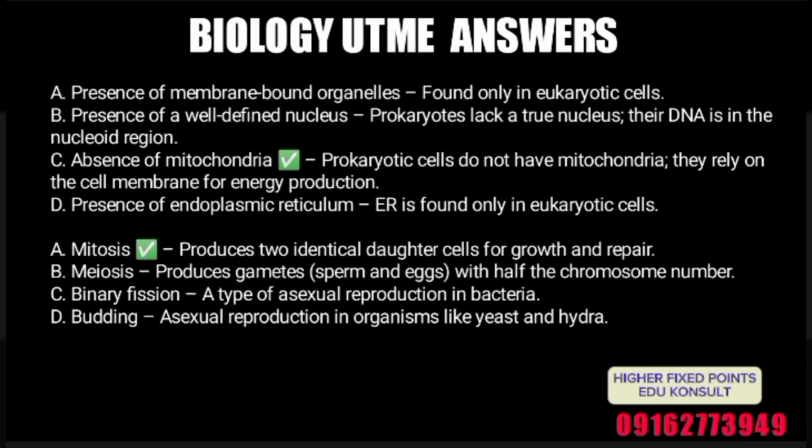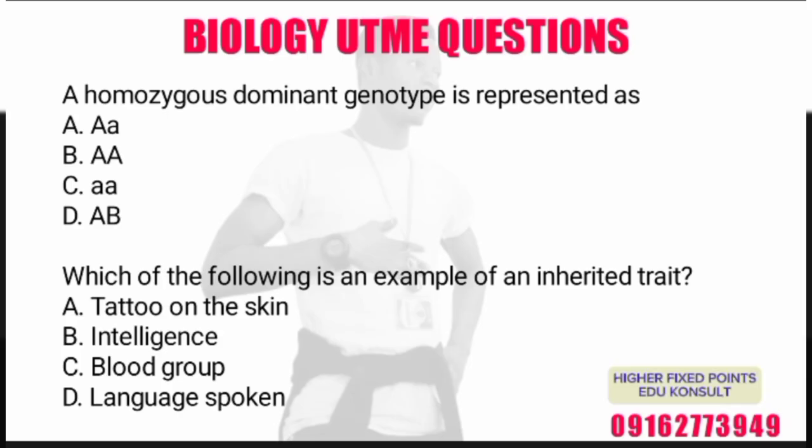Okay, so binary fission, a type of asexual reproduction in bacteria. Budding. So what is budding? That is reproduction in organisms like yeast and hydra. So asexual reproduction in organisms takes place in what? Yeast and what? Hydra. Now let's go.